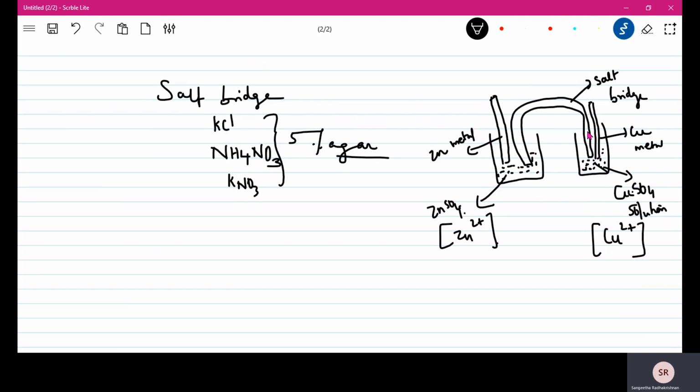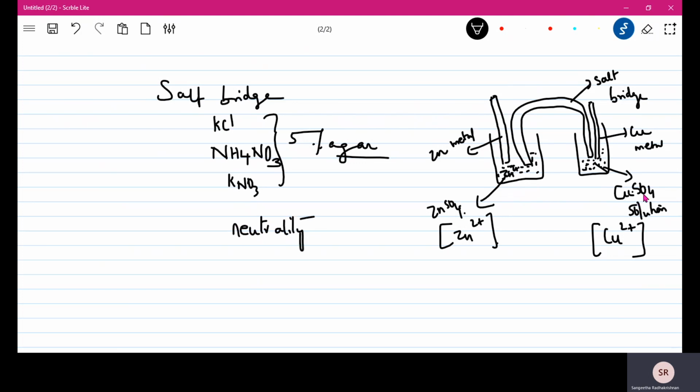At the same time the circuit is completed because it is getting connected. In both cases it maintains neutrality. Suppose I'm saying zinc metal and zinc sulfate, Zn+2, then too many positive ions or too many negative ions will not help the solution to maintain its neutrality. So as to maintain the neutrality of the solution, you need a salt bridge.